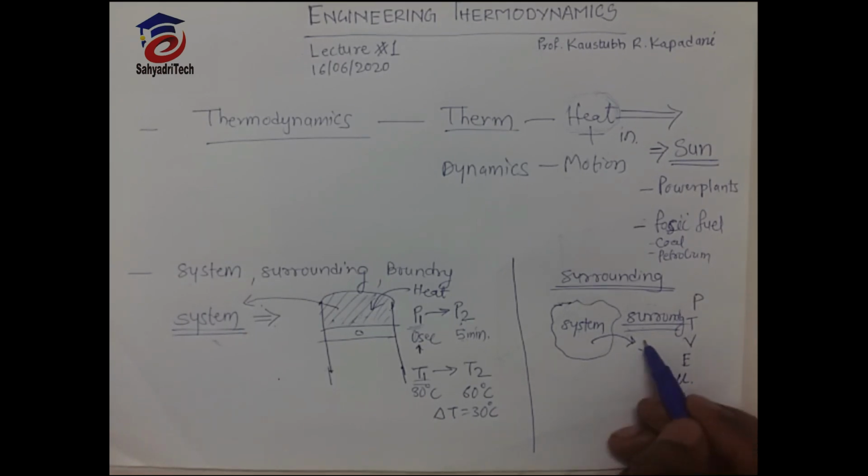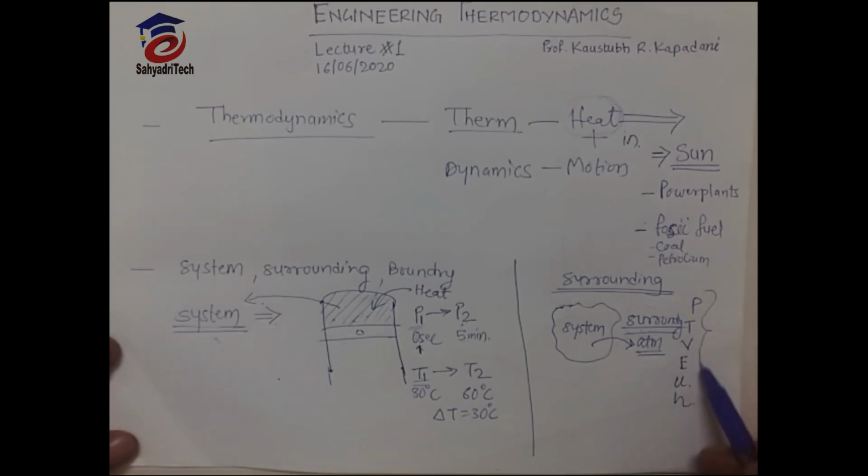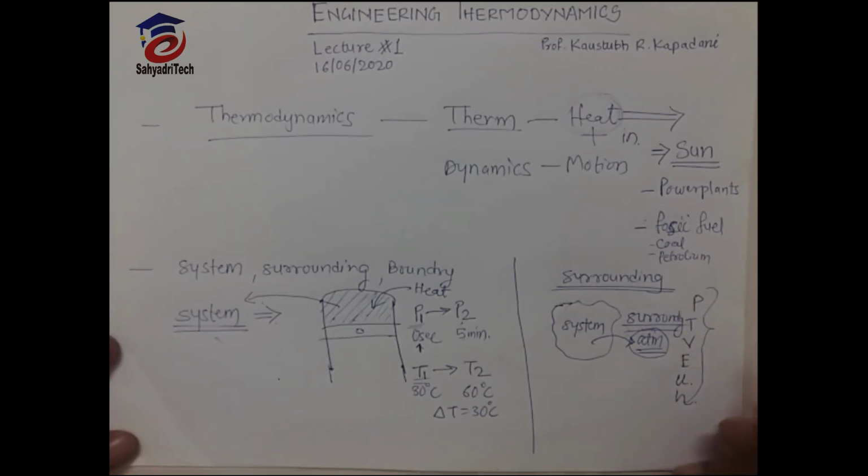This surrounding is generally the atmosphere, whose properties are generally fixed. If the surrounding is not so large, then the surrounding properties also will change. For surrounding also, we can measure all these properties.